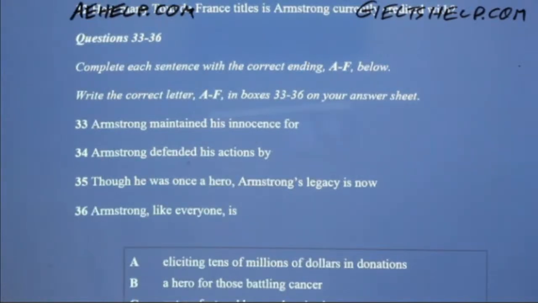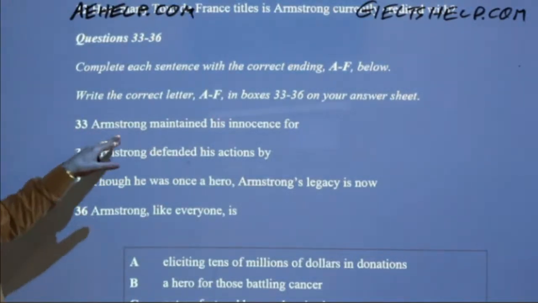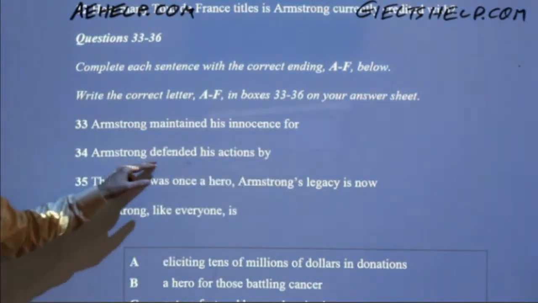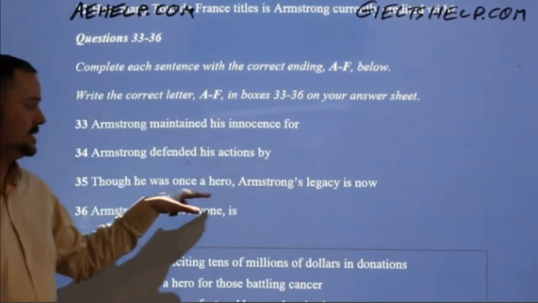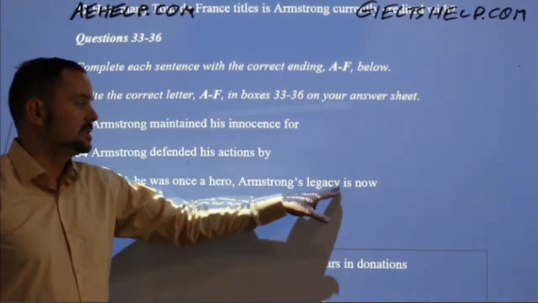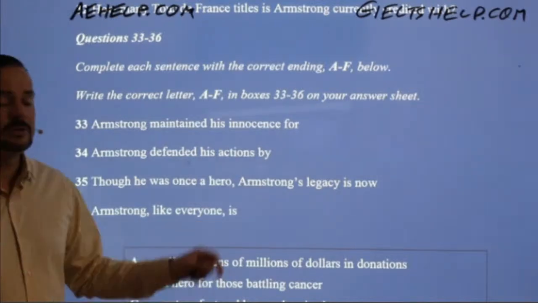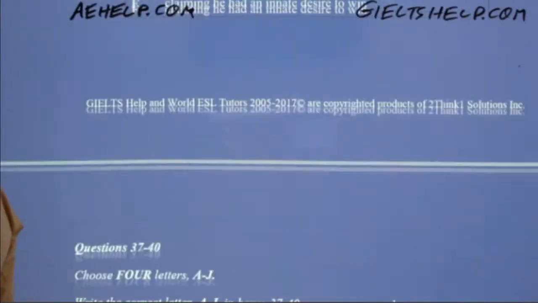All right. So with these questions, we read just the first part here, okay? Number 33, Armstrong maintained his innocence for. Armstrong defended his actions by, though he was once a hero, Armstrong's legacy is now. 36, Armstrong, like everyone, is. All right.